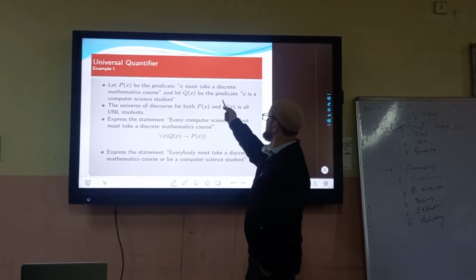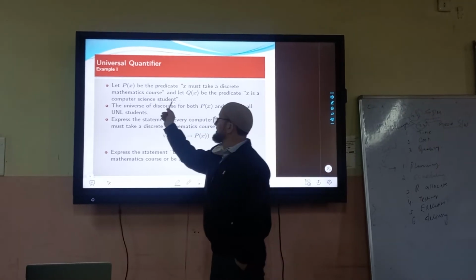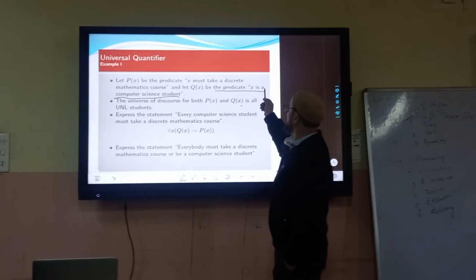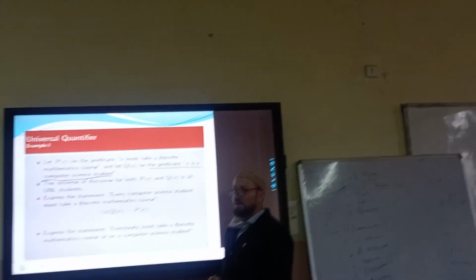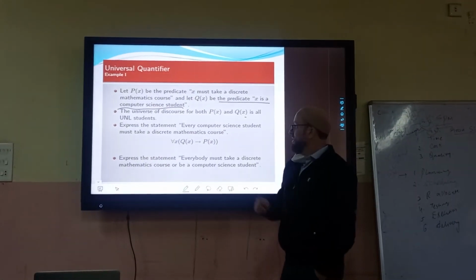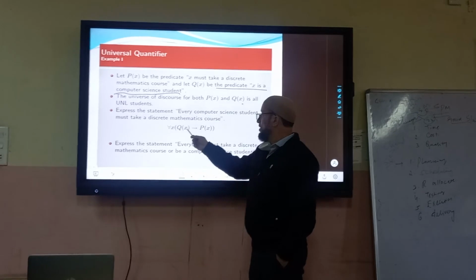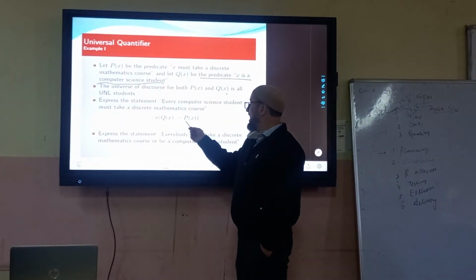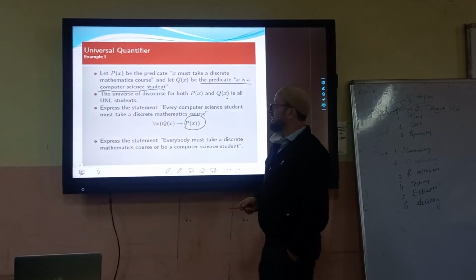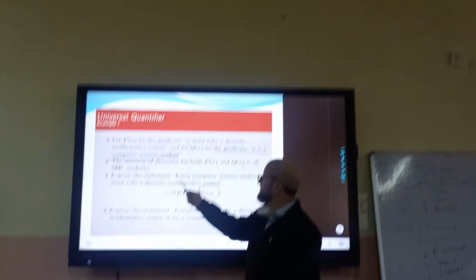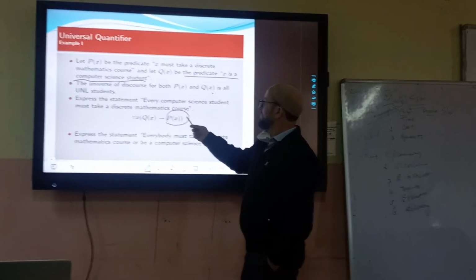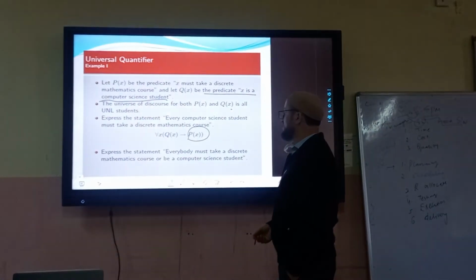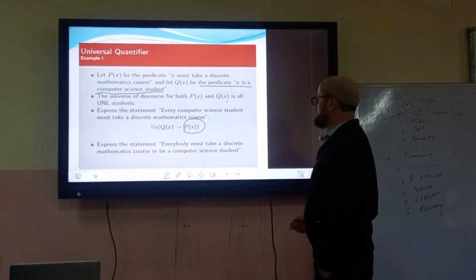Q of X means X is a computer science student. Q of X satisfies that it's a predicate. Which predicate? X is a computer science student. If it is so, for all X belonging to this, then they will imply this predicate, P of X. What is P of X? X must take a discrete mathematics course. This is how we apply this.